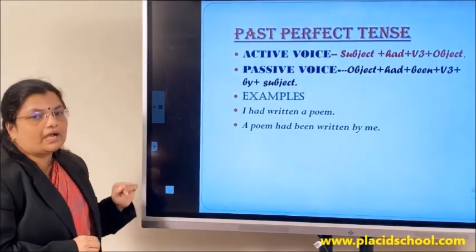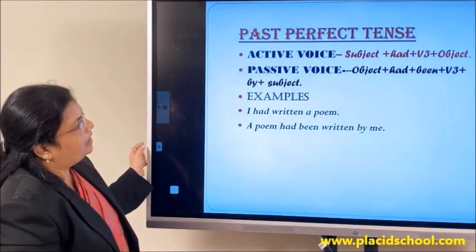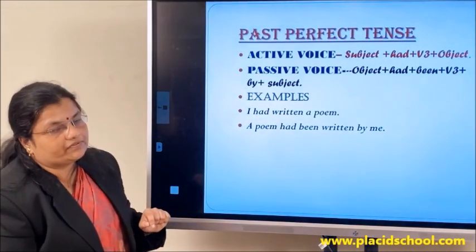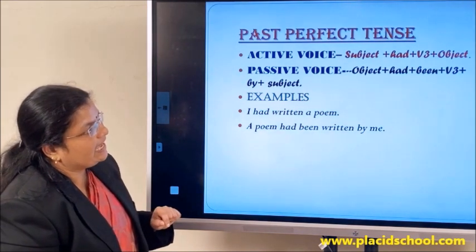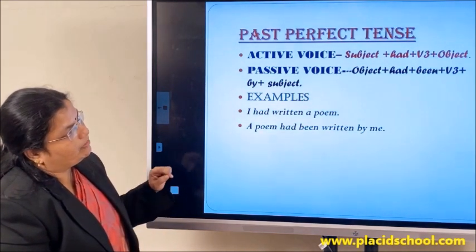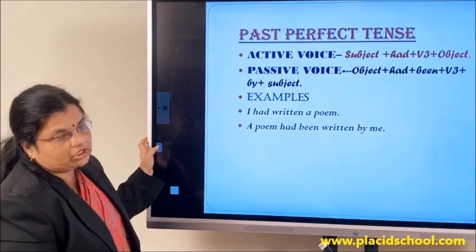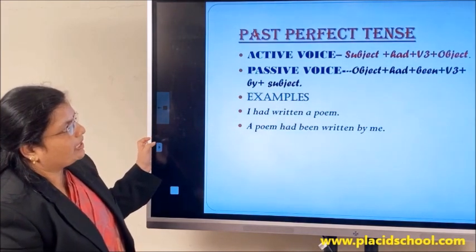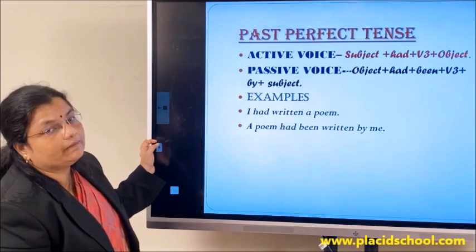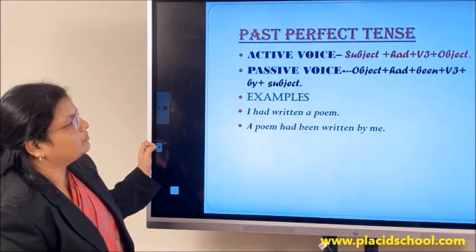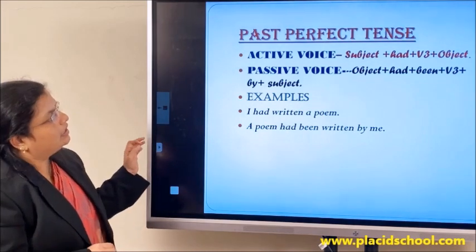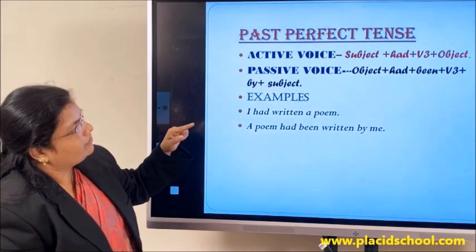Next, we'll look into past perfect tense. The structure of a past perfect tense active voice sentence would be subject plus had plus the V3 form of the verb plus object. Now next we have passive voice.